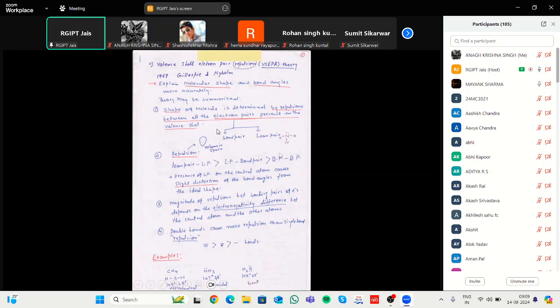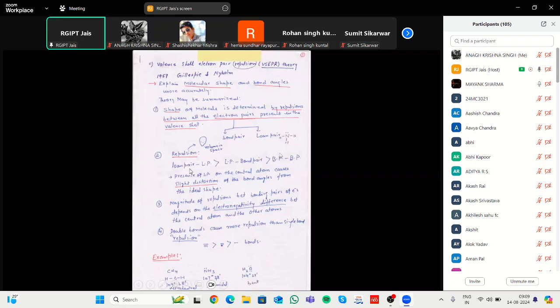That's why the concepts that come from VSEPR theory are bond pair and lone pair, with explanations like shape and repulsion. Repulsion means there is repulsion between bond pair and lone pair. The maximum repulsion is found in lone pair-lone pair repulsion, then lone pair-bond pair repulsion, and then bond pair-bond pair repulsion.